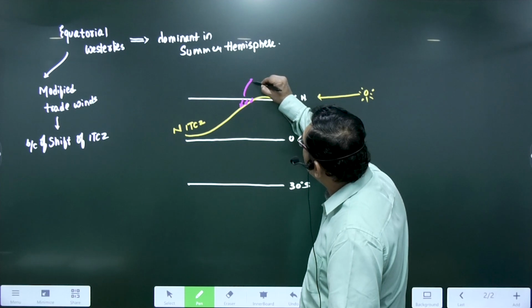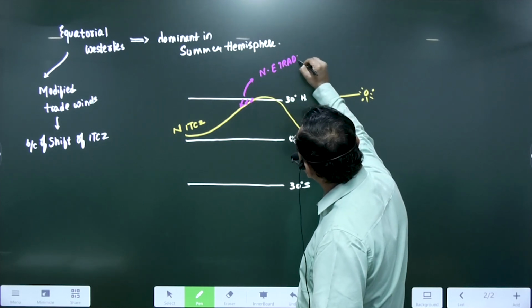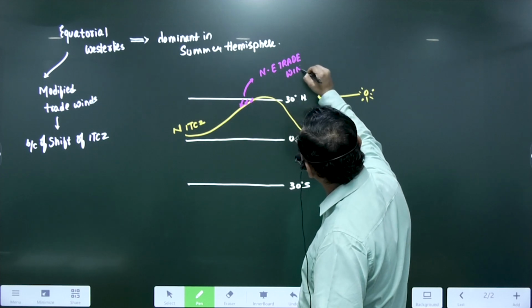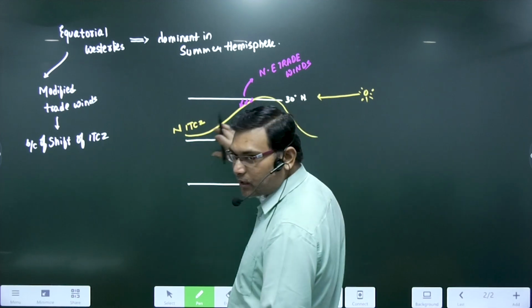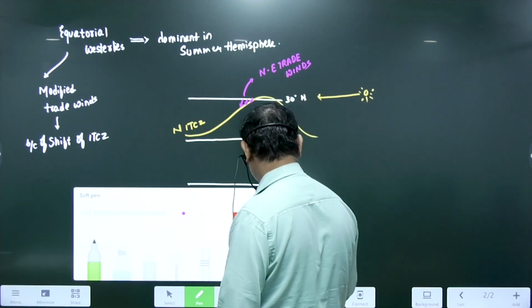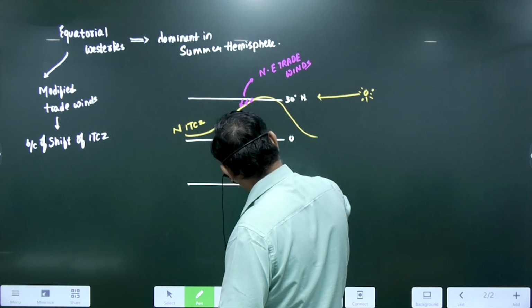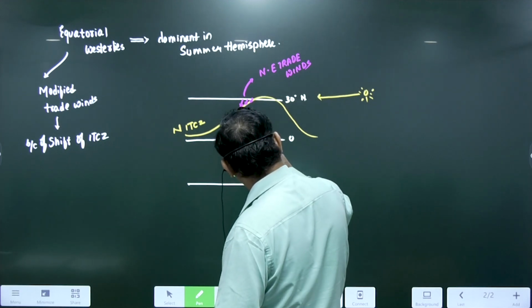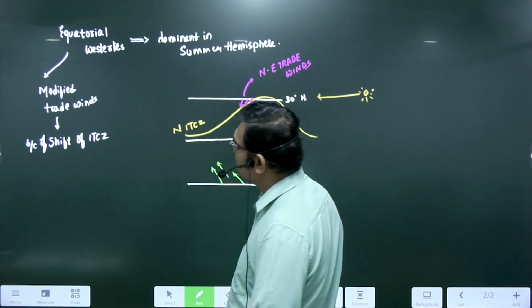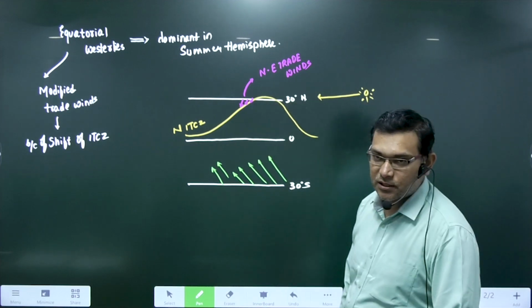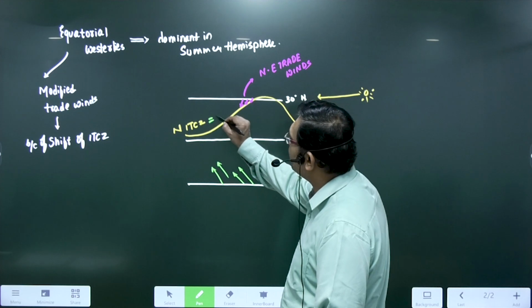These are my northeast trade winds. Right, clear? Now 0 to 5, are there any winds blowing? Nothing. Now you see, it will blow. Below this 30 degree, these are your southeast trade winds. Tell me yes or no? These are southeast. Now where is the low pressure? In the north hemisphere, between them, ITCZ is my low pressure zone.